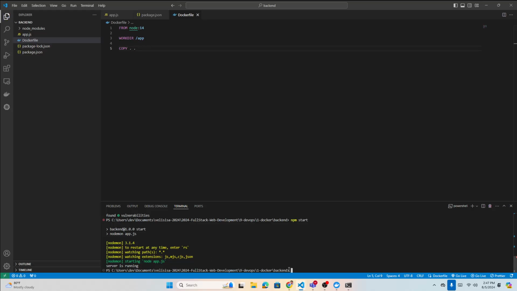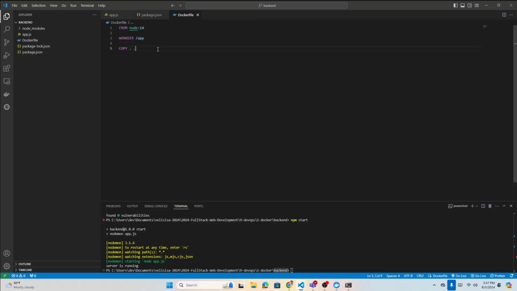My root directory is backend. From this backend, copy everything, all this information, to my app directory, or maybe the root of this project, the root of this image. Copy inside there, from my local root to the image root.